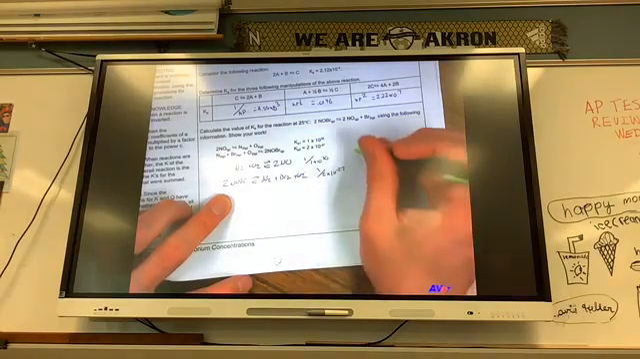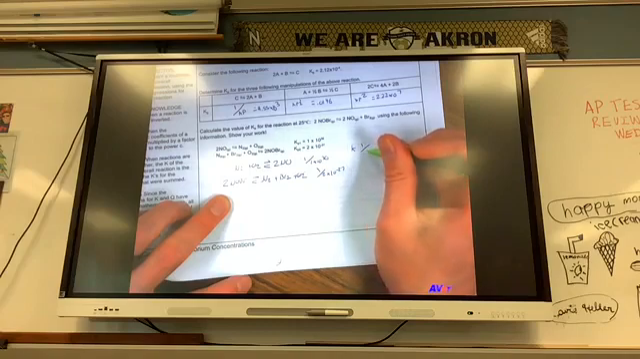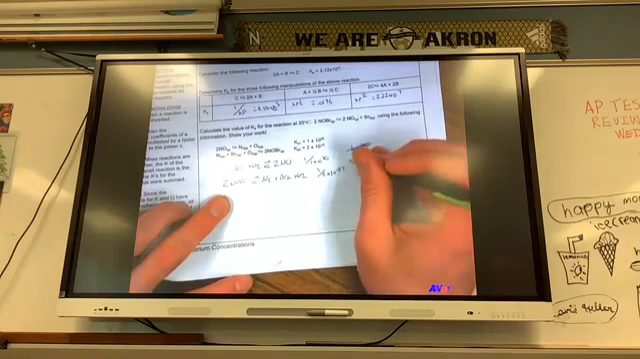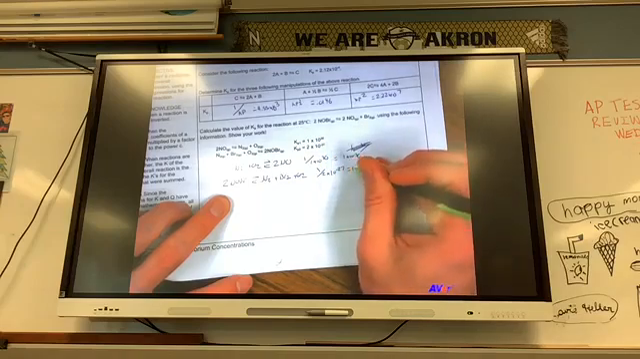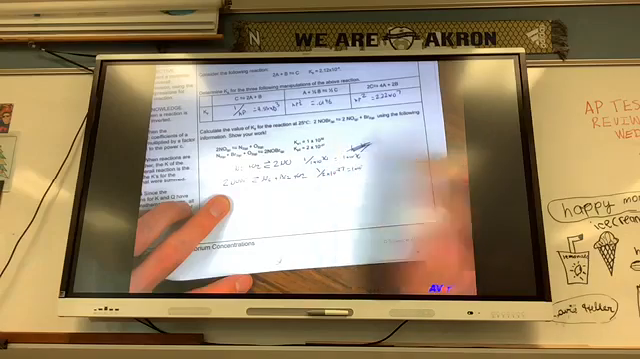So for K total, I have to do 1 divided by, well, that is just 1 times 10 to the negative 30th. So this equals 1 times 10 to the negative 30th. This equals 1 times 10 to the negative... Oh, that's a weird one. I have to actually figure that one out.